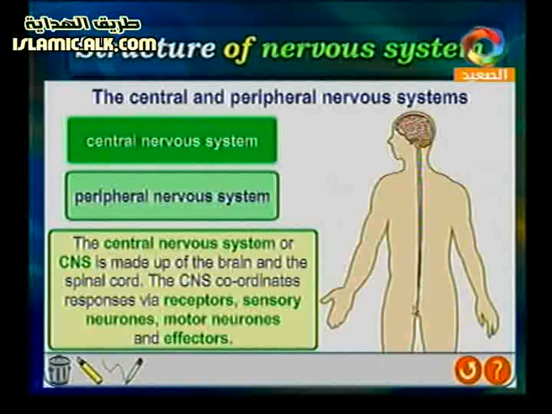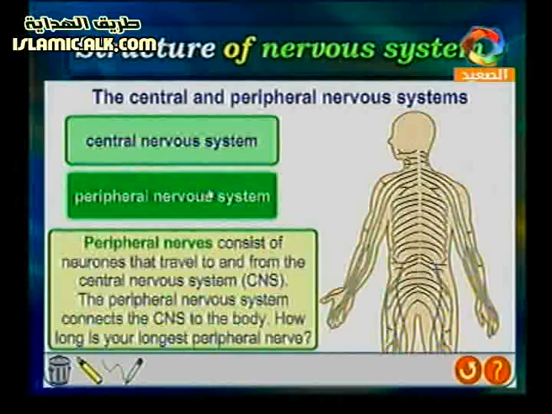The spinal cord is the second part that extends from the brain to the last part of our body. The brain and the spinal cord coordinate responses via receptors, sensory nerves, motor nerves, and effectors. And the second part is the peripheral nervous system. Let's go and see it.